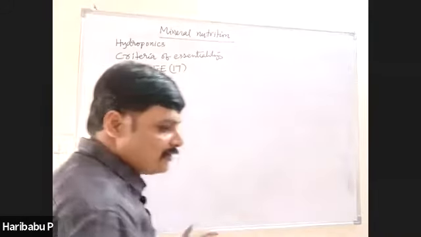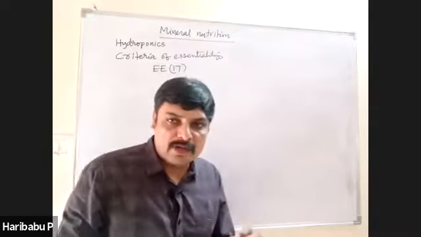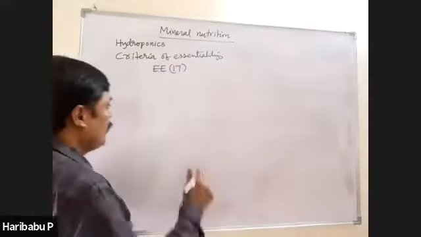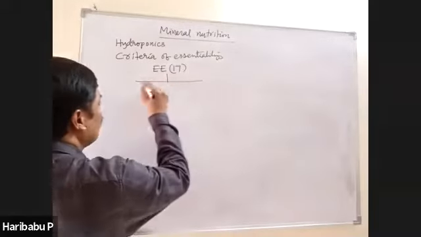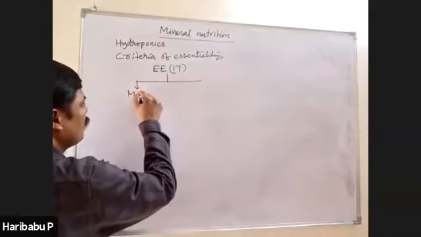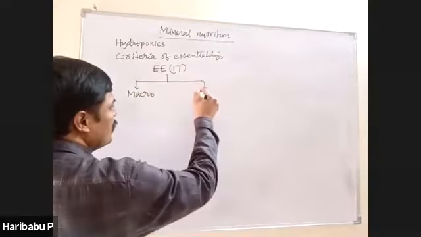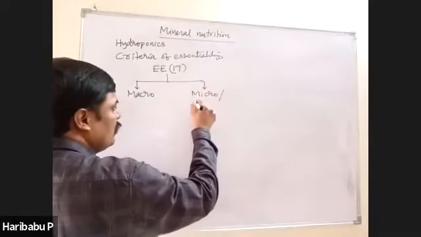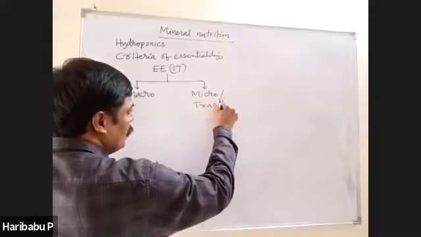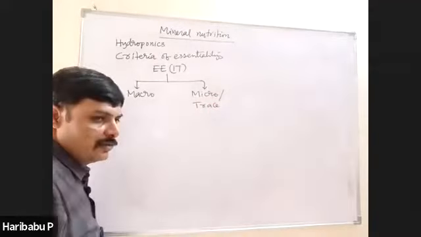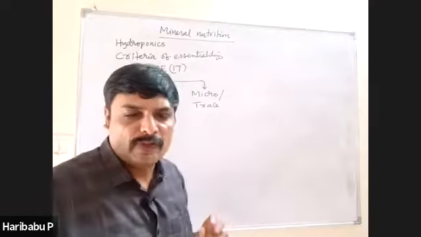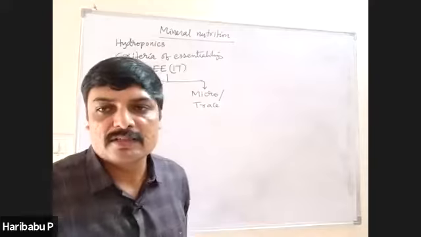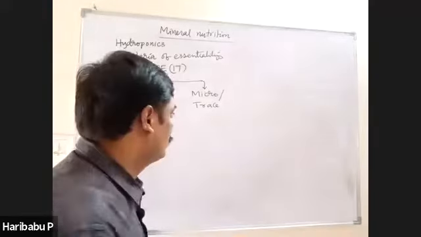Are all the elements required in the same quantity? No. Some are required in larger quantities, some in smaller quantities. The elements which are required in larger quantities are called macro elements, and smaller quantities are called micro elements. Micro elements are also called trace elements, not tracer elements. Trace means small, very small. Tracer elements means radioactive elements.